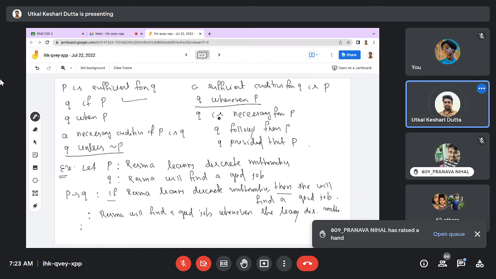You can use that. Also, you can use a sufficient condition, or P is sufficient for Q, or a sufficient condition for Q is P. If you are using this phrase, what will it be? See this: for Reshma to get a good job.